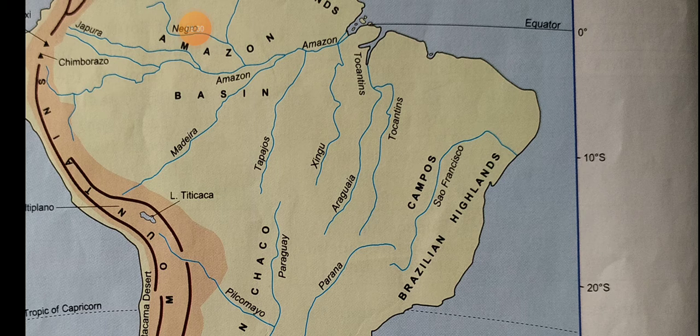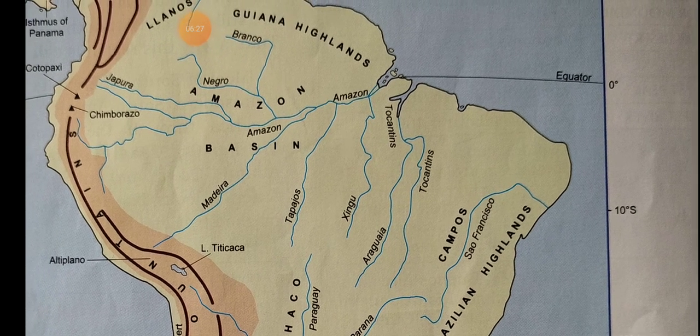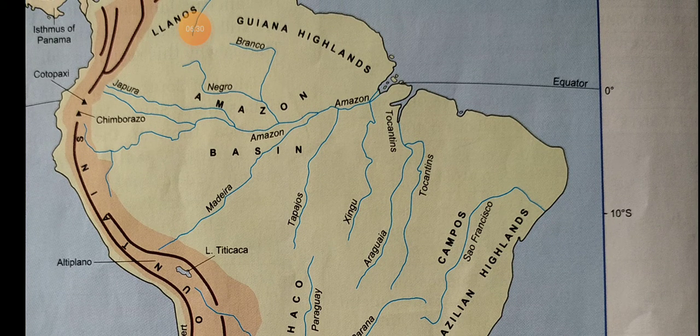Next we can see agriculture. The soil of the Amazon basin is not fertile, as the continuous seeping of rainwater through the soil washes the nutrients down to the lower layer. And what about transport and important cities? It is difficult to construct roads and railways in the Amazon basin because of the dense vegetation and the damp swampy ground.